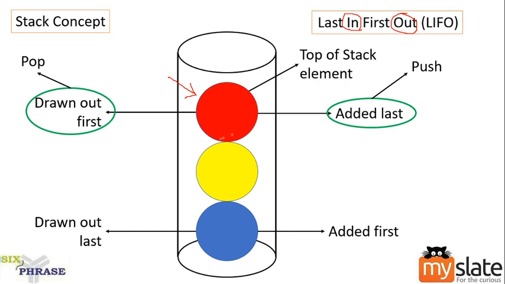If you want to get the yellow ball, you can't directly get the yellow ball. First, remove the red colored ball, then you can get the yellow colored ball. Clear? This is how stack works. The terms you have to remember are push operation, pop operation, and top of stack element. Insertion is called push, deletion is called pop, and the only element that can be accessed is the top of stack element. Now we are going to apply this concept in our programming part.